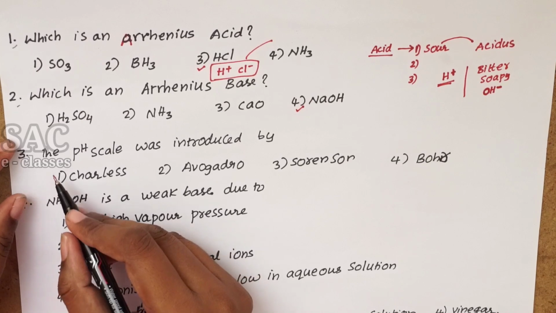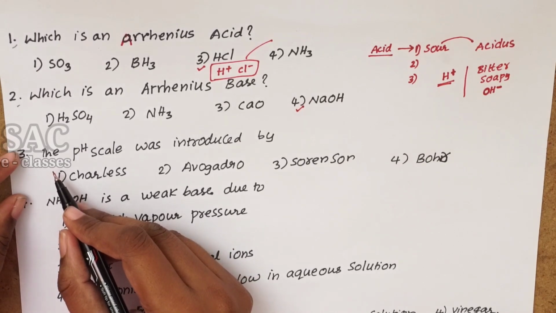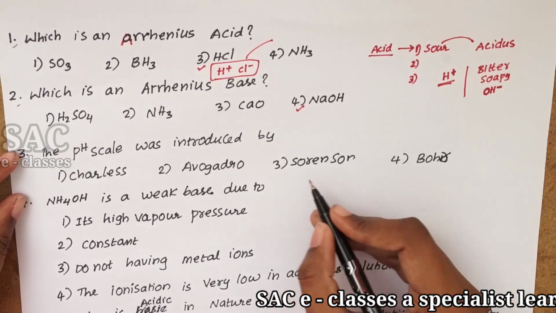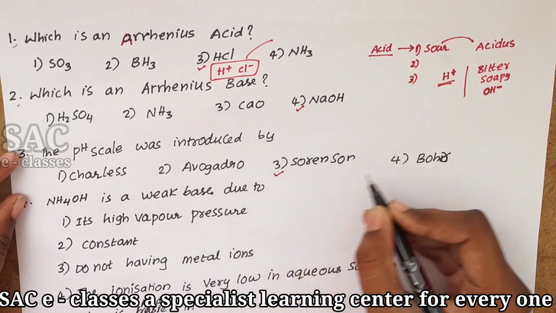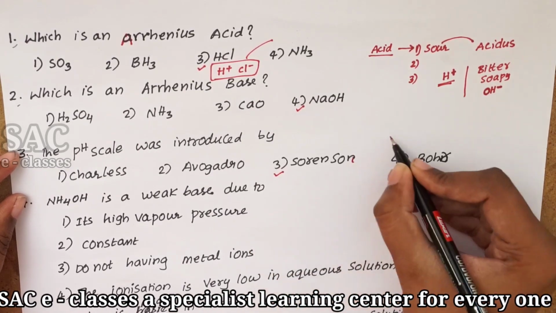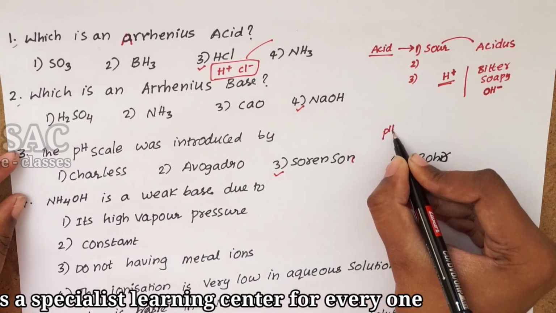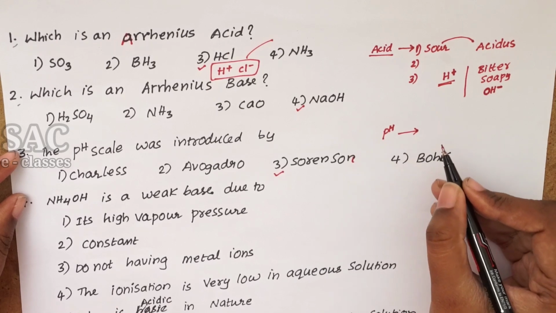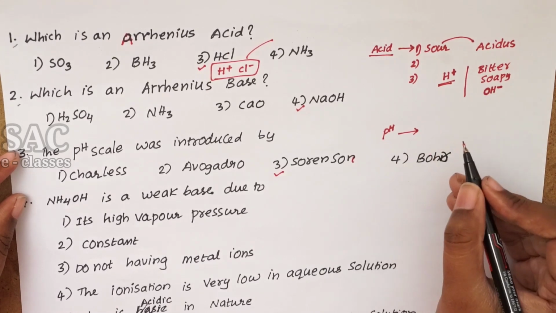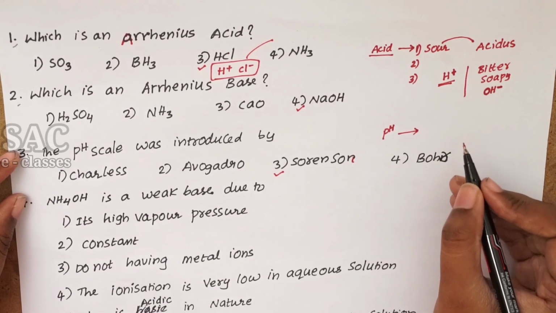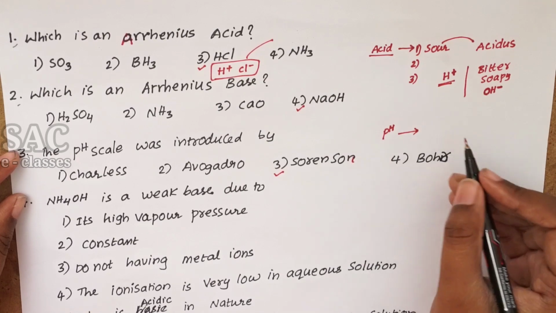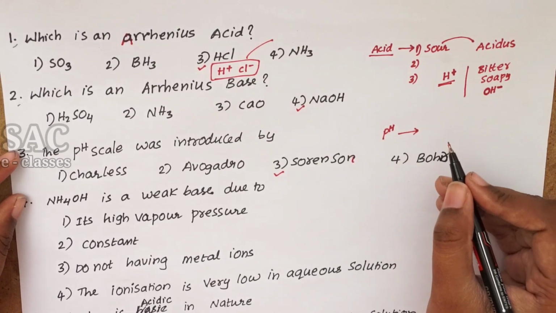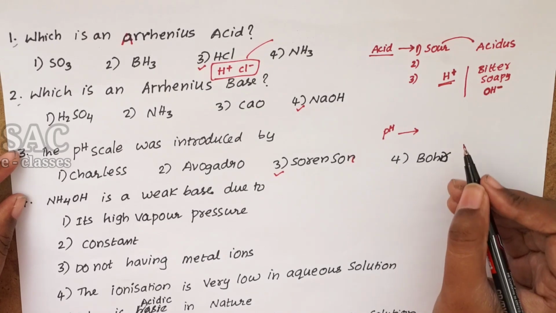Now coming to the third bit, the pH scale was introduced by Sorensen. And what is the pH scale? Usually if we want to verify whether any substance is an acid or a base, or a weak acid or a strong base, or if we want to know the strength, or whether a substance is neutral, how can we verify it?